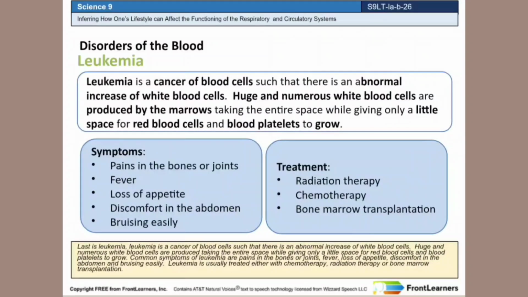Last is leukemia. Leukemia is a cancer of blood cells such that there is an abnormal increase of white blood cells. Huge and numerous white blood cells are produced, taking the entire space while giving only a little space for red blood cells and blood platelets to grow. Common symptoms of leukemia are pains in the bones or joints, fever, loss of appetite, discomfort in the abdomen, and bruising easily. Leukemia is usually treated with chemotherapy, radiation therapy, or bone marrow transplantation.